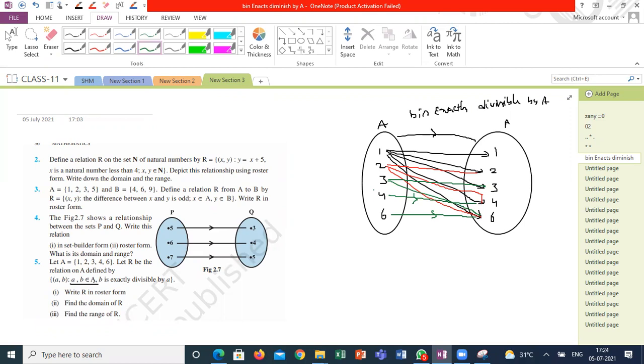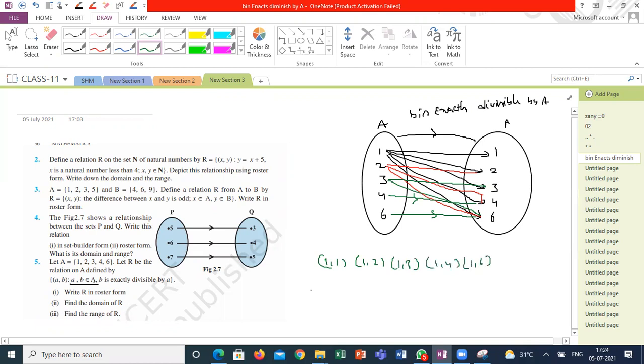So from here, what are the possible ordered pairs? 1,1; 1,2; 1,3. See here, 1 by 1 is possible, 2 by 1 is perfect division, 3 by 1 is also perfect division, then 1,4 and 1,6. Same with 2: 2,2; 2,4; 2,6. With 3: 3,3; 3,6. With 4: 4,4. With 6: 6,6. These are the possible ordered pairs which will satisfy this relation.